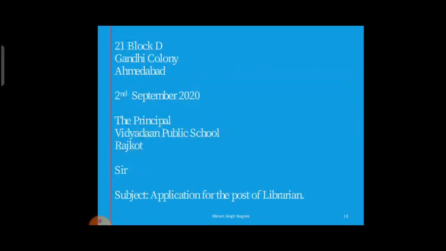So as we have discussed, the covering letter should be written in the format of formal language. First you will be writing the sender's address, then date, then receiver's address. So 21 Block B, Gandhi Colony, Ahmedabad. This is the sender's address. Then a blank line and date.